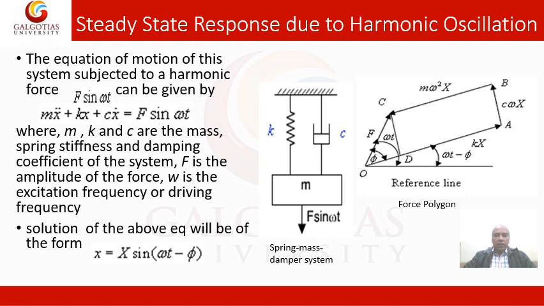K is the spring constant, C is the damping constant, M is the mass, and F sin omega t is the harmonic force applied to that mass. That means a time varying force is applied on it. The equation of motion of this system subjected to harmonic force F sin omega t is given by m x double dot plus c x dot plus k x equals F sin omega t.